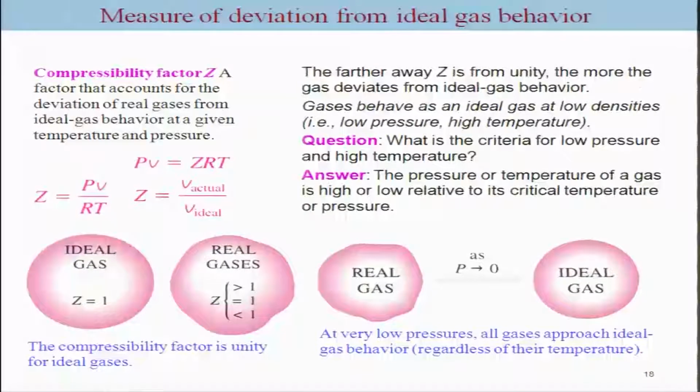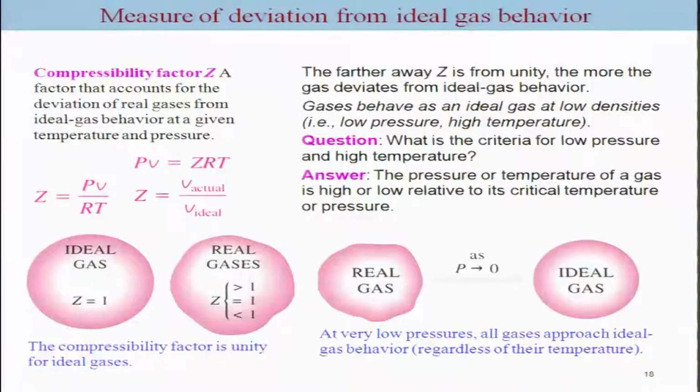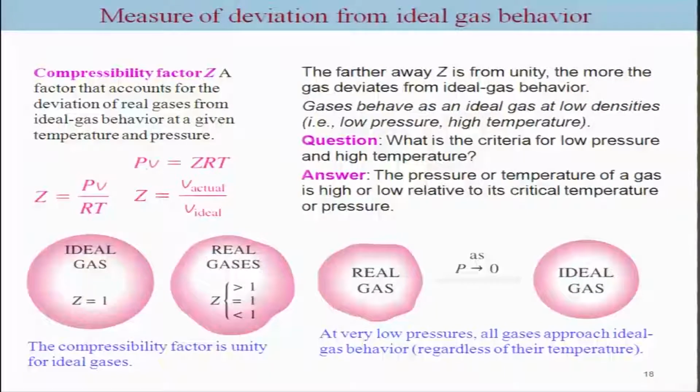Let me now talk about the deviation of the properties from the ideal gas behavior. As we said, we are interested in representing the properties or the state of the fluid in terms of some kind of equation of state. One way to look at it is how much is the deviation from the ideal gas. Is it possible to quantify the non-ideality in terms of very simple parameters? That is what the compressibility factor does. The compressibility factor can be represented as PV = ZRT, where V is the molar volume. So, Z basically represents deviation from ideality.